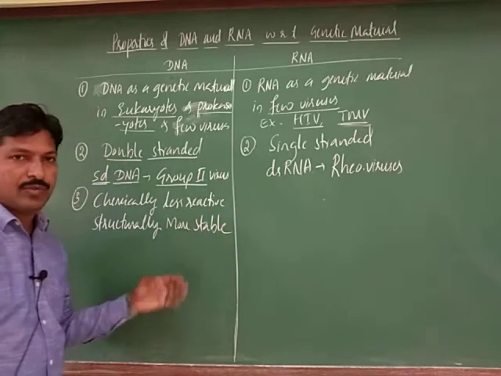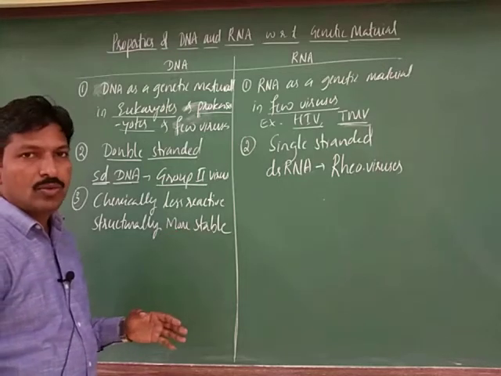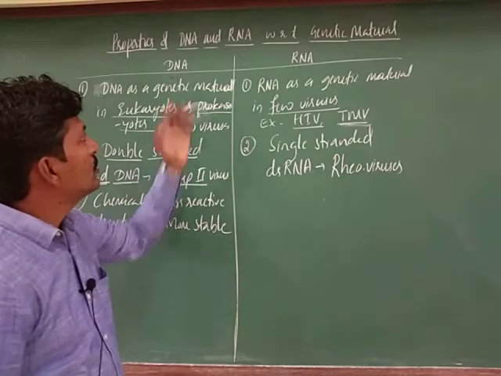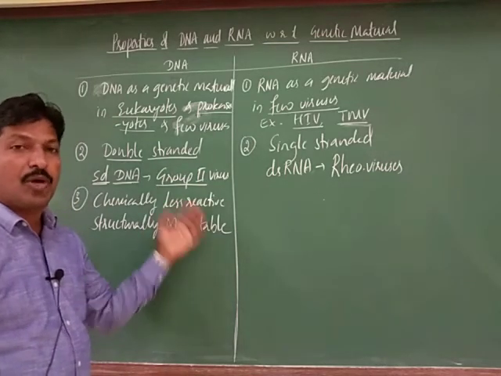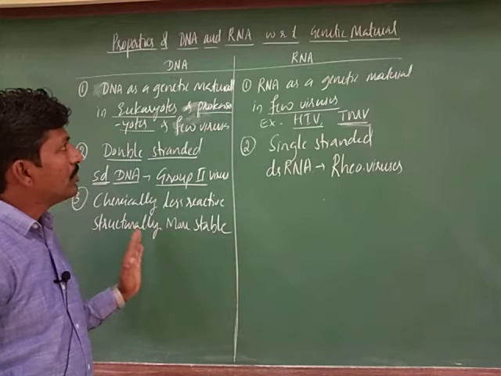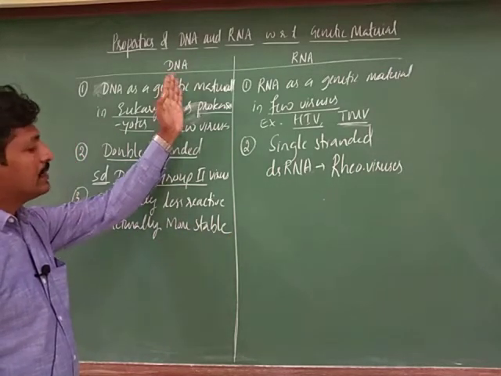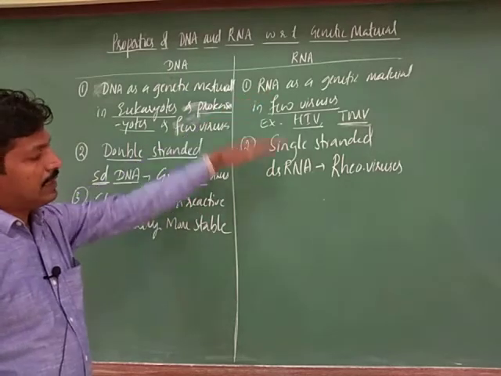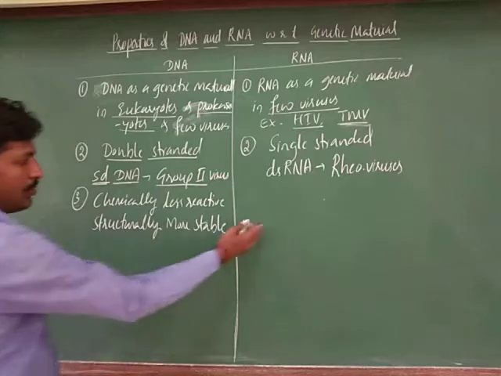Yesterday in a previous video we discussed that it is a more stable one. When you consider stability related to genetic material, genetic materials are usually stable rather than other biomolecules. But when you compare RNA and DNA, let us understand how DNA is reactive and how RNA is reactive. It is vice versa here.